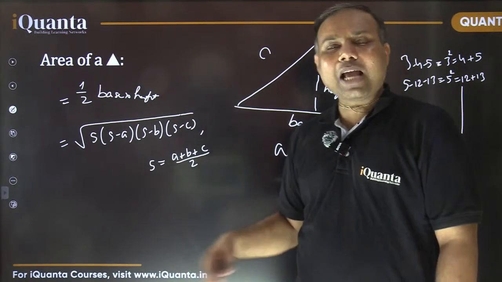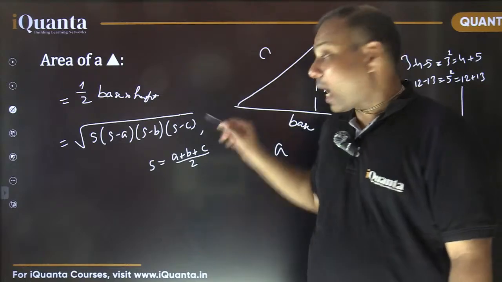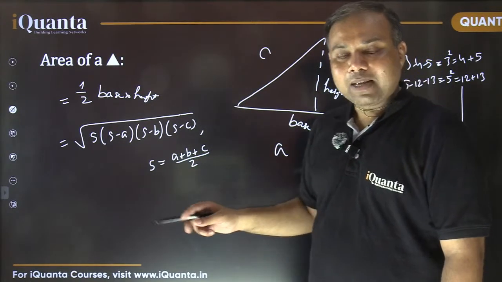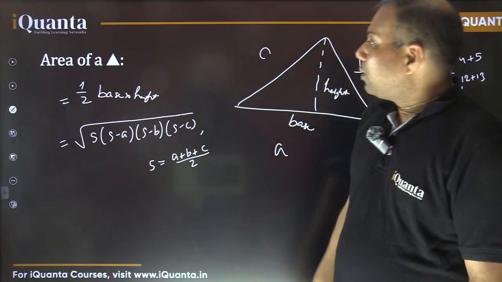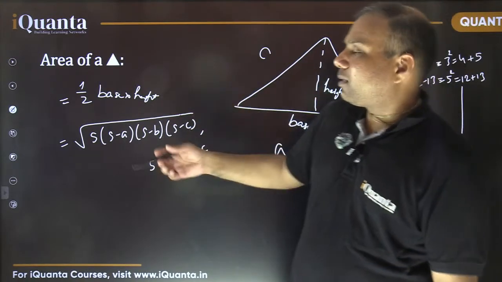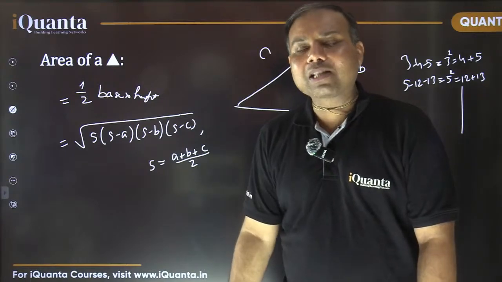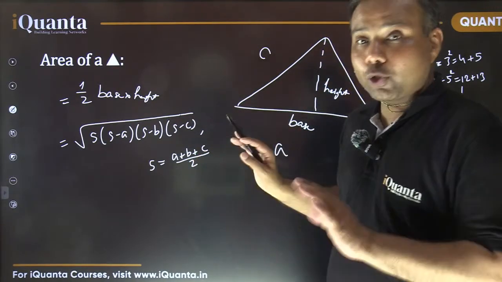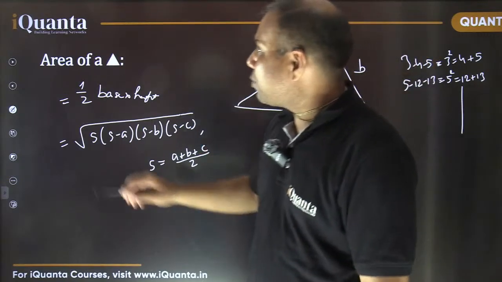They take S to be average. It's not average. It is half of the perimeter, that is (A plus B plus C) by 2. It is half of the perimeter. Okay, so these are the two major methods to calculate area of a triangle. Sometimes we can find out some more methods as well, but these are two basic ones and most used ones. So certainly we must make use of them.